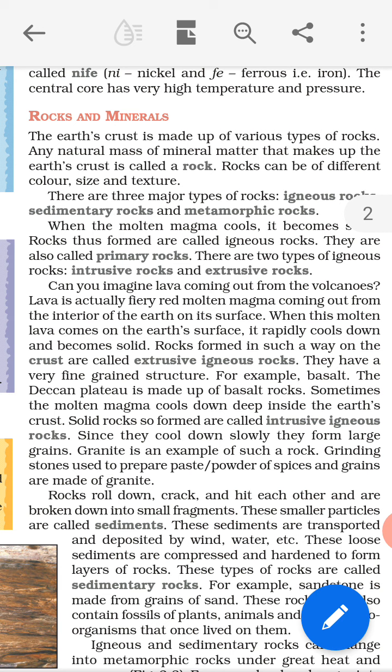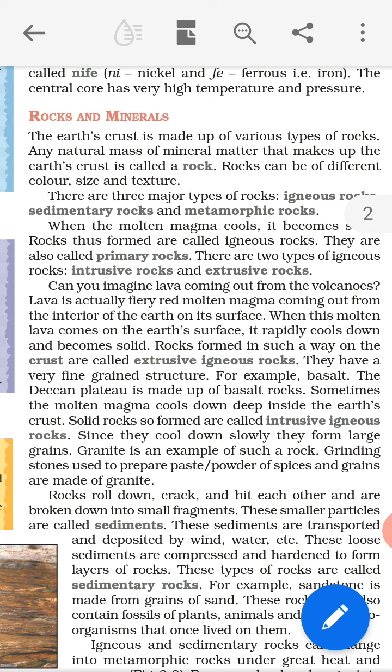Now please try to understand. Sometimes the molten magma cools down deep inside the Earth's crust. Inside the Earth's crust, magma cools down. Solid rocks so formed are called intrusive igneous rocks. It cools down and becomes solid inside the Earth, inside the crust, so such types of rocks are called intrusive igneous rocks.